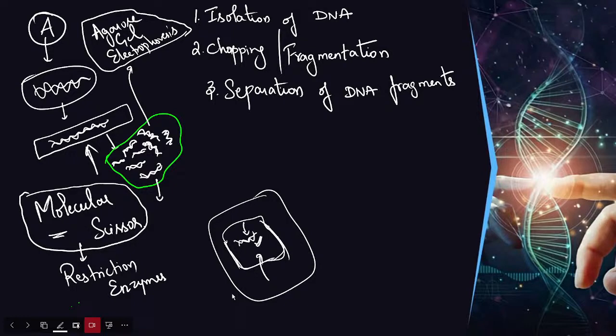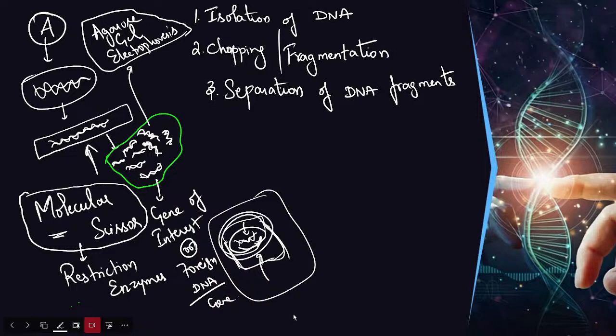No, they don't do that. So we need to transfer this small fragment. This small fragment we call the gene of interest, or foreign gene, or foreign DNA. Now we need to transfer this foreign gene or foreign DNA to a structure which can replicate, which can produce product, which is self-replicating. So what can we do?